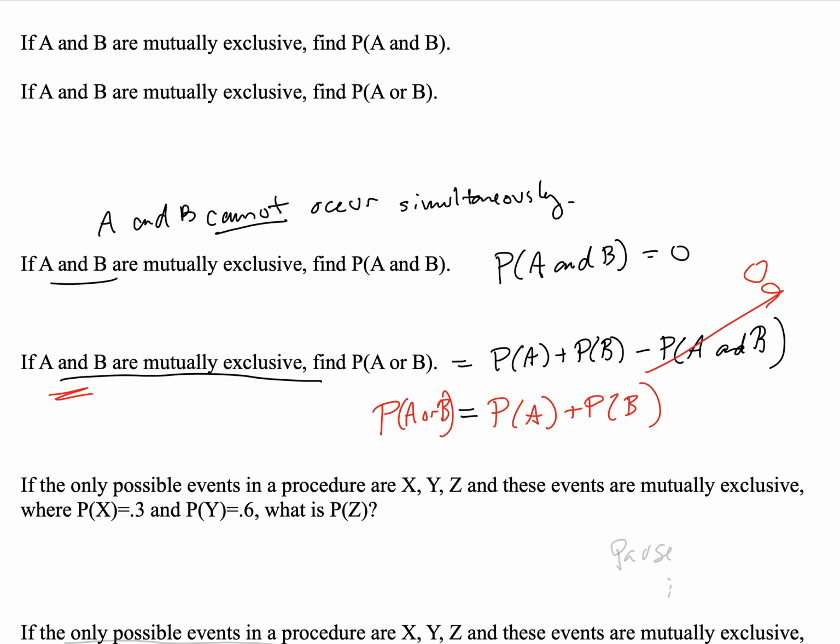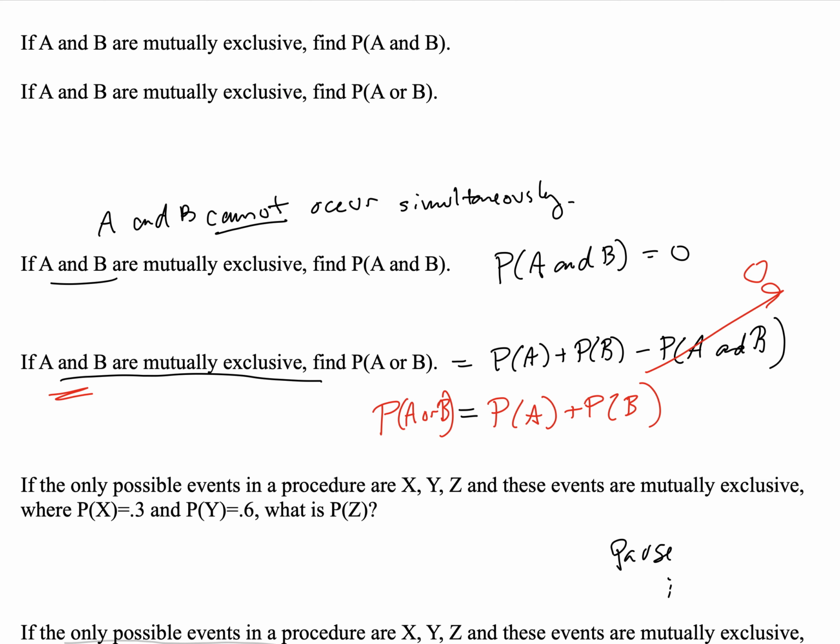And last problem, or last example here, if the only possible events in a procedure are X, Y, and Z, and these events are also mutually exclusive, where the probability of X is 0.3, the probability of Y is 0.6, what is the probability of Z? So think about that for a moment as well, and we'll talk about it in just a second.